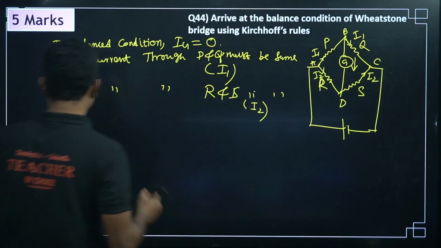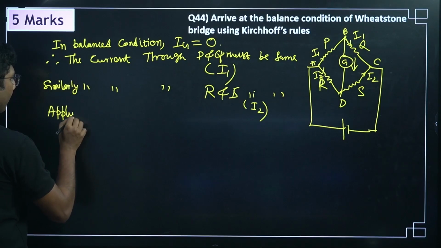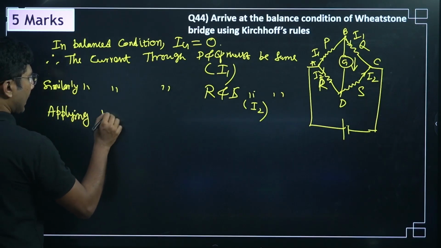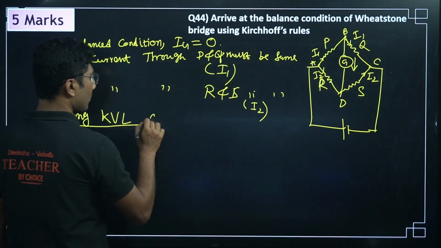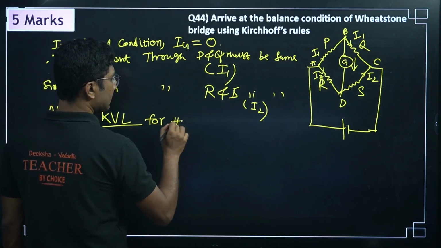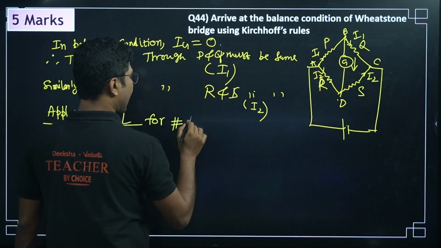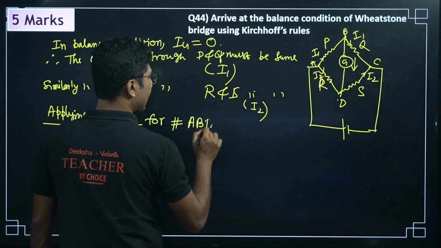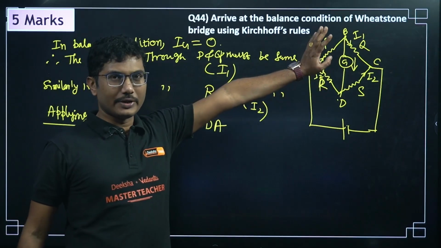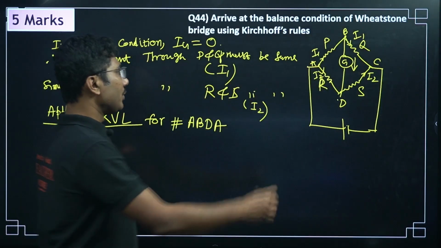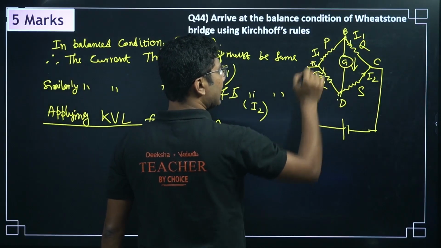Apply Kirchhoff's laws. So, applying KVL or Kirchhoff's loop rule for loop. This is the symbol for loop. A, B, D, A. Okay, A, B, D, A. No current is passing through this, so we are taking the current through this as 0. We will only take the current through this AB junction and DA junction.